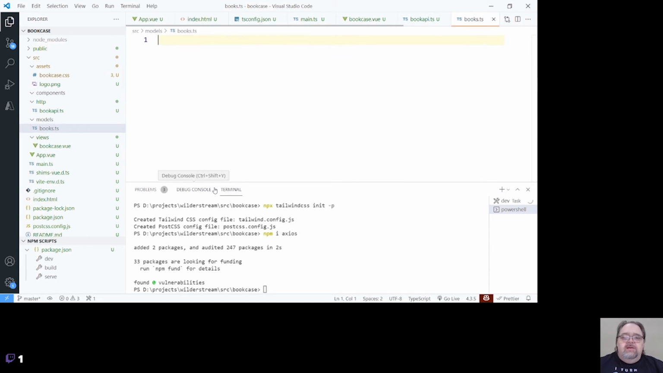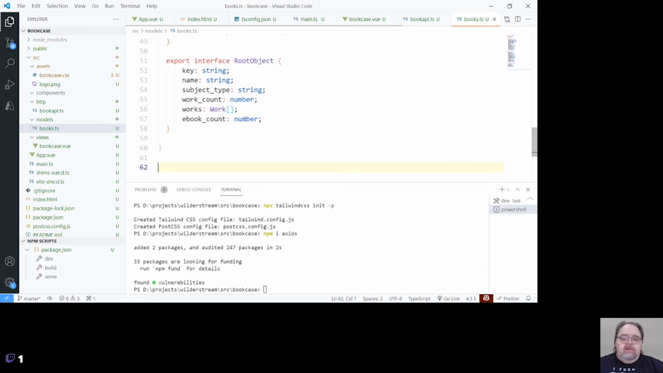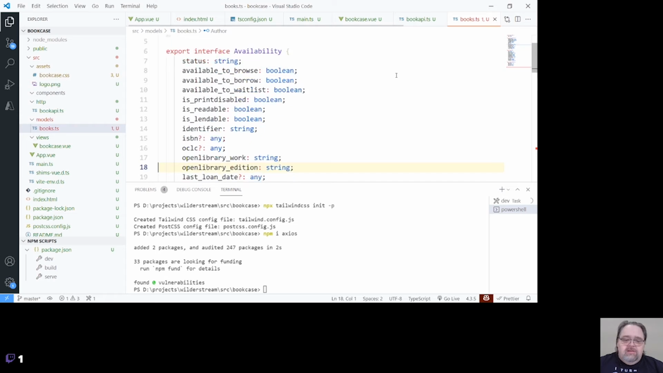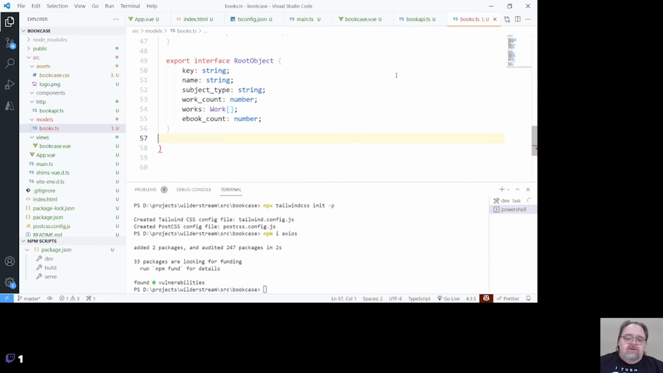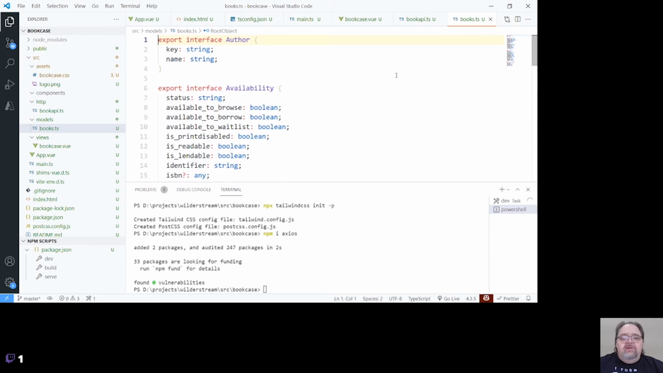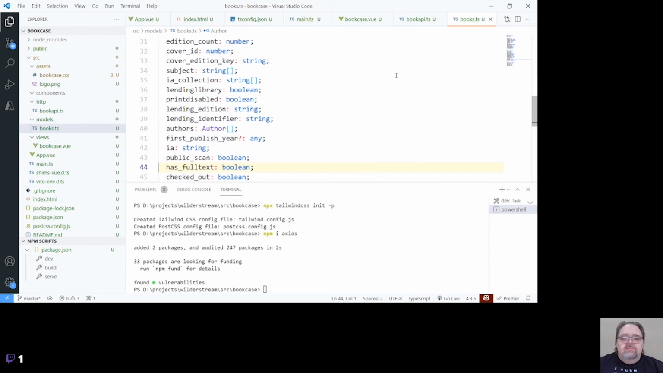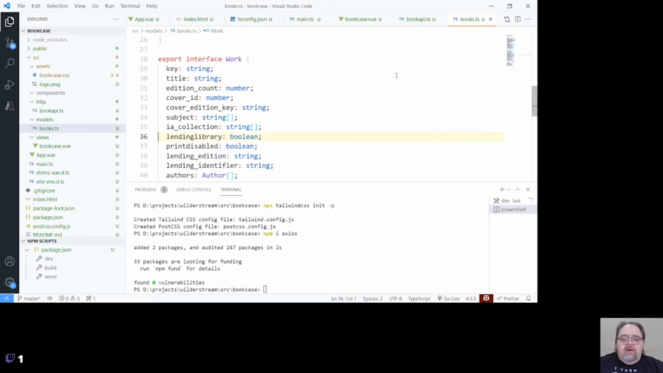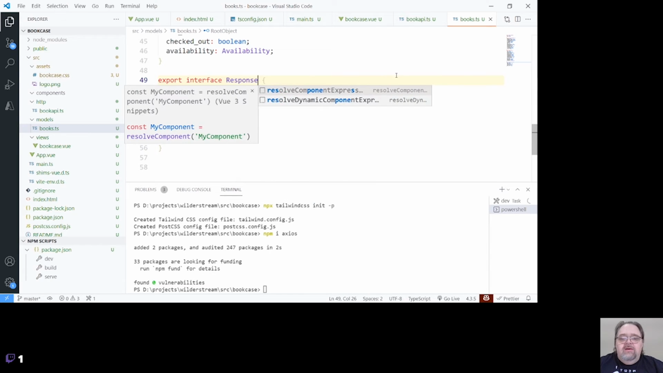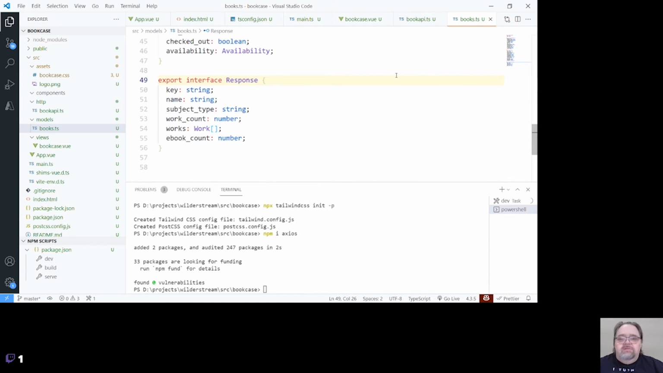I'll call it books.ts. And what it's generated is our interfaces that match the JSON. So I'm going to get rid of the namespace because we don't actually need the namespace in our particular case. You might in larger projects use it. So I have a couple of types in here we're going to use: author, availability, and most importantly, work. But the wrapper around it is what they call root object, because they don't have a name for the root object. So I'm going to call that, big surprise, the response.